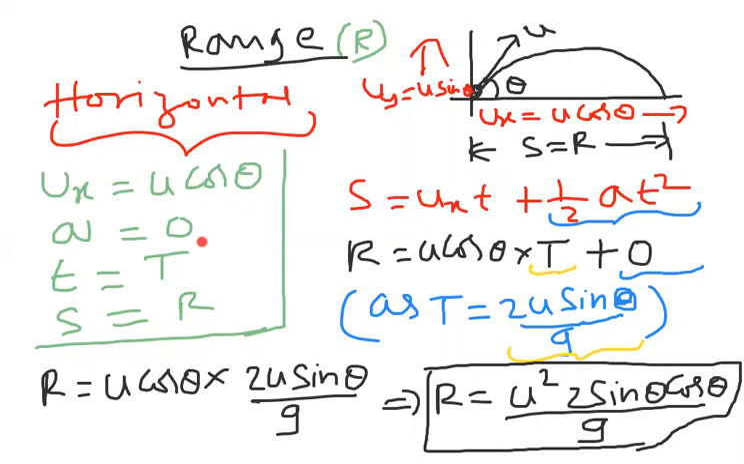So horizontal ux is u cos theta, acceleration is 0, time of flight means capital T, and displacement is called the range. So substituting in the formula s is equal to ut plus half at square, R is equal to u cos theta into t. Time of flight is nothing but 2u sin theta by g. Substituting that expression in the place of t, 2u sin theta by g. So now observe carefully, u into u gives u square, 2 sin theta cos theta by g. I hope it is clear till here how you got this expression.